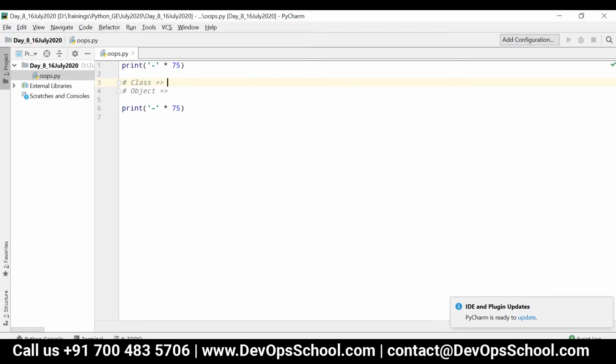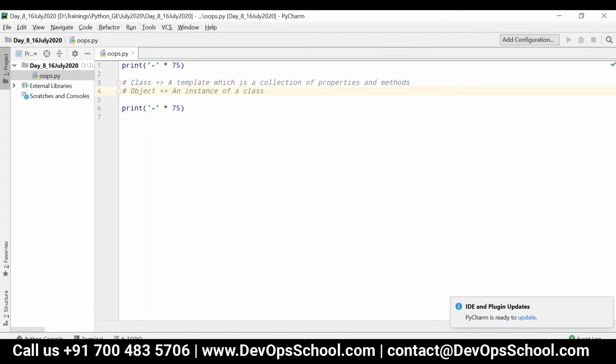Right. So now we are going to start with classes and objects. What do you mean by class and what do you mean by object? Class is nothing but a collection of properties and methods. So we can say class is nothing but a template, which is a collection of properties and methods. Properties are nothing but variables and methods are nothing but functions. And object is nothing but an instance of a class.